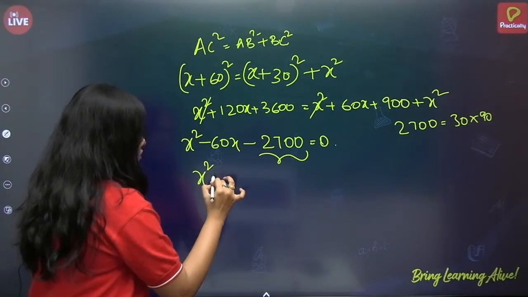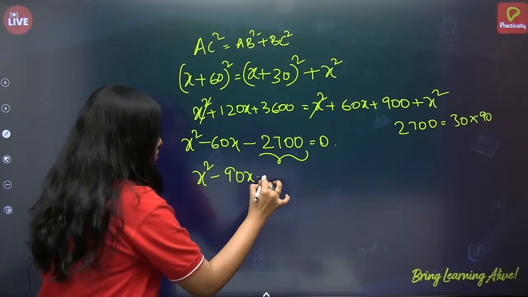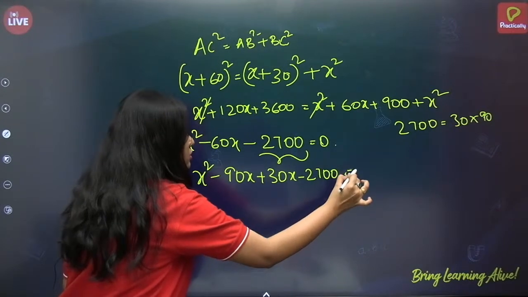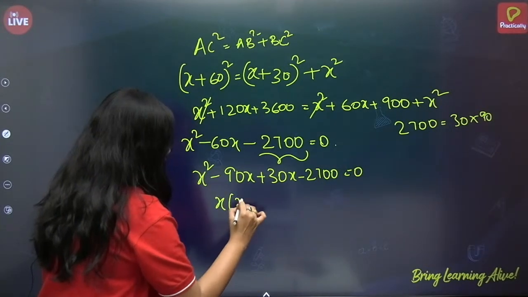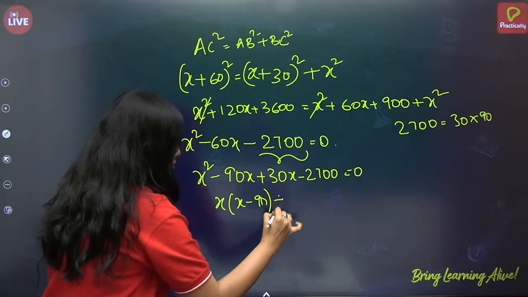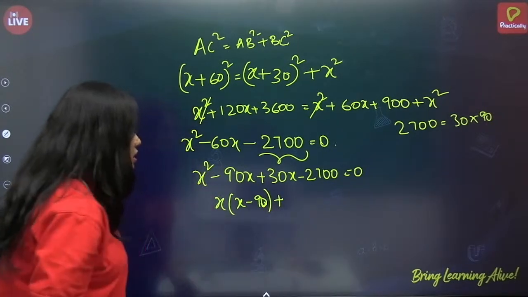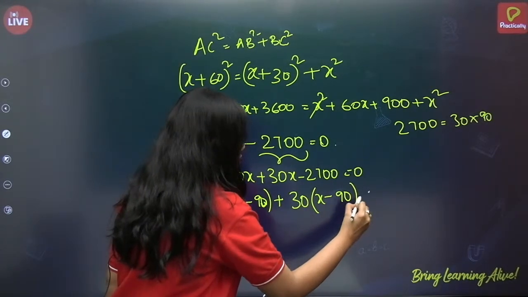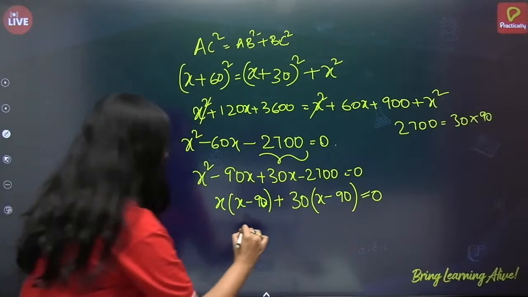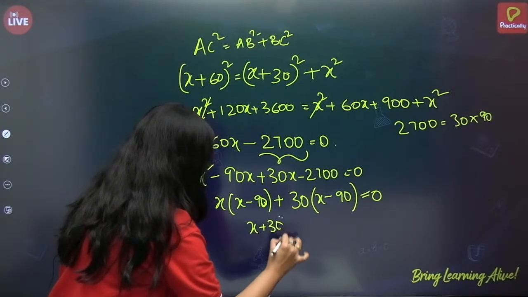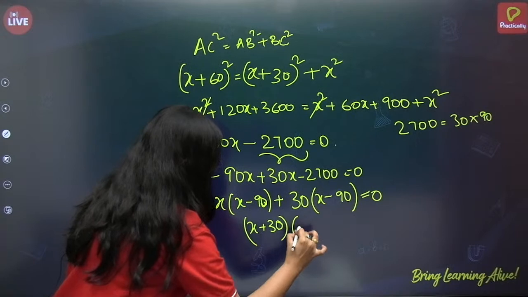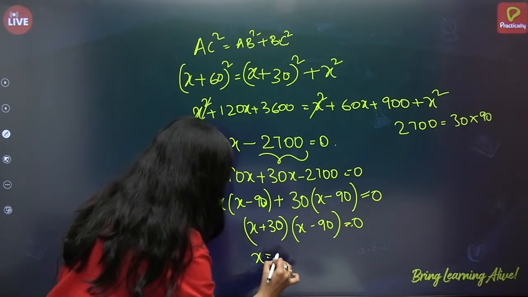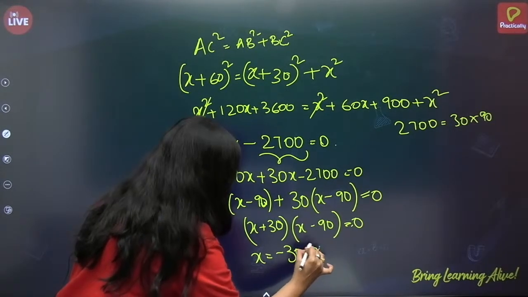x square minus 90x plus 30x minus 2700 equals 0. Now x of x minus 90 plus 30 of x minus 90 equals 0. So what do we get? x plus 30 into x minus 90 equals 0. So x equals minus 30 or 90.